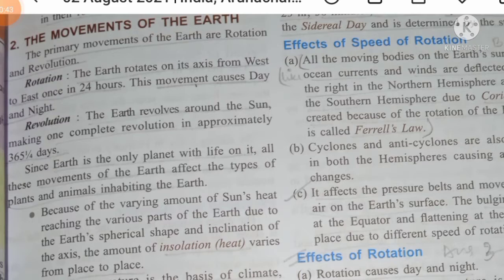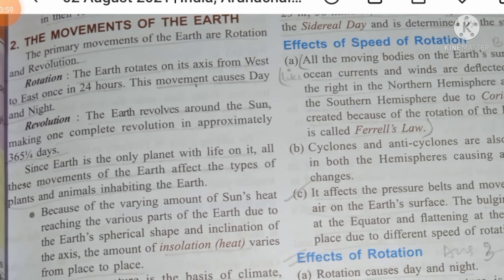Now the movement of the earth. The primary movements of the earth are rotation and revolution. Okay students, our earth does two kinds of movement. First is rotation and second is revolution.